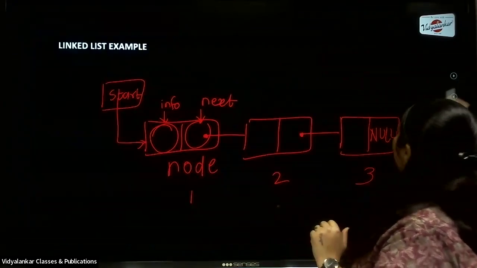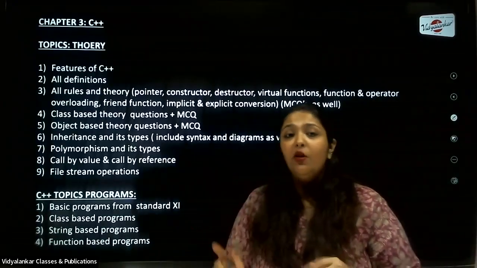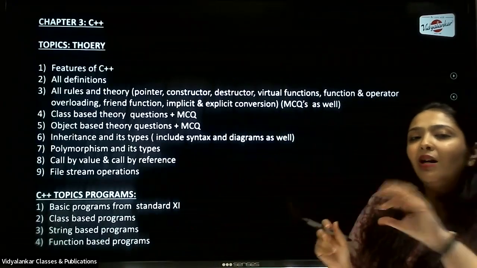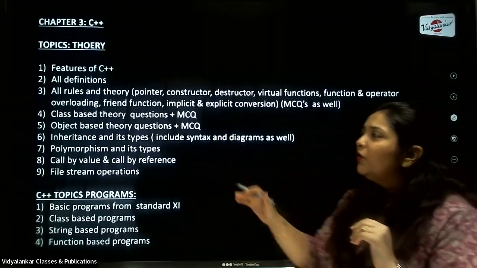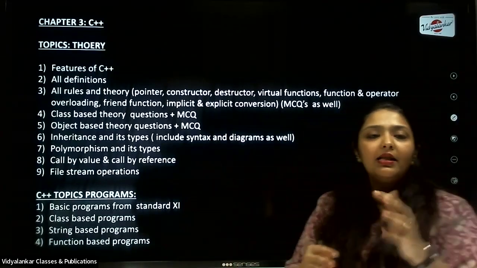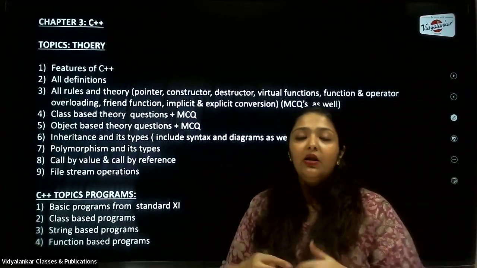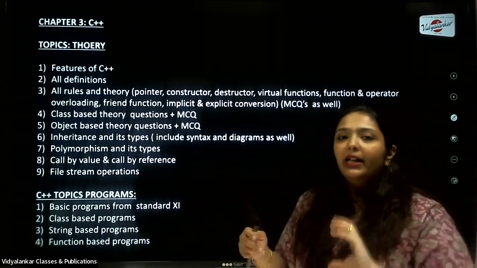Next, we talk about C++. Now, very, very important because this chapter holds 10 marks separately when it comes into the question number 5. That is your programming. So first, you start with the features of C++. Don't forget characteristics, that is encapsulation, abstraction, polymorphism, okay, inheritance.